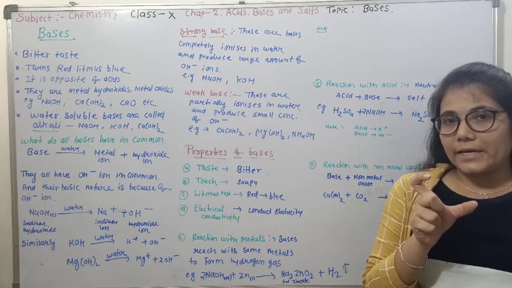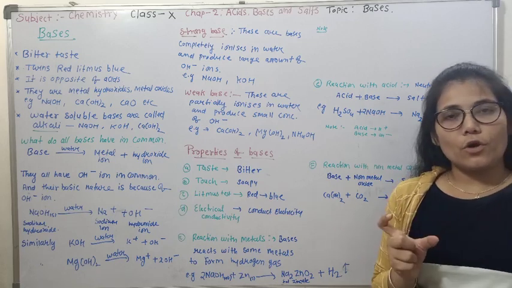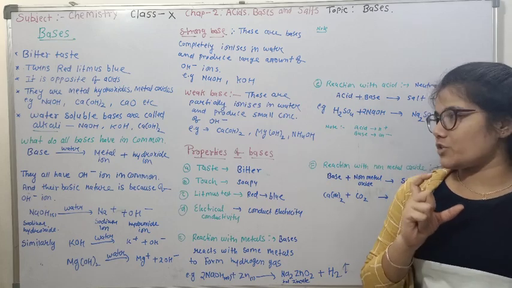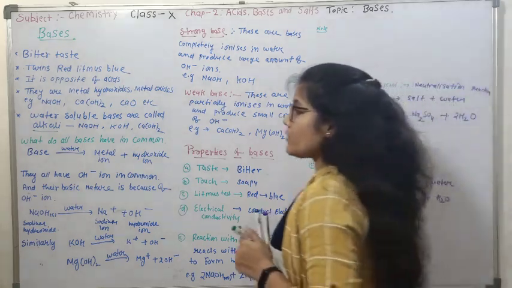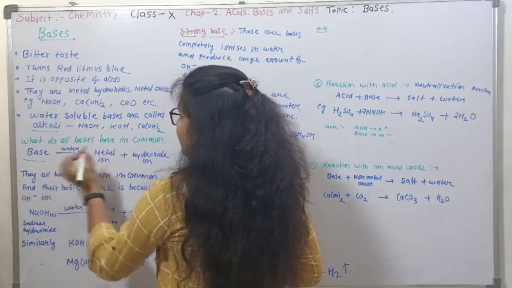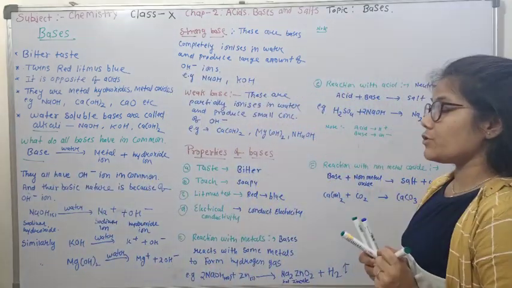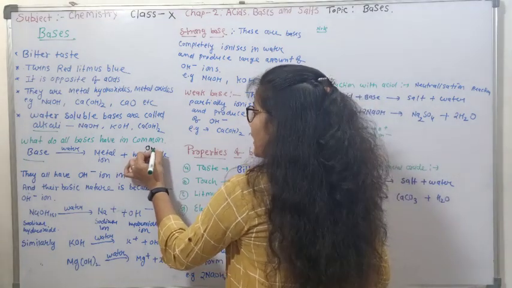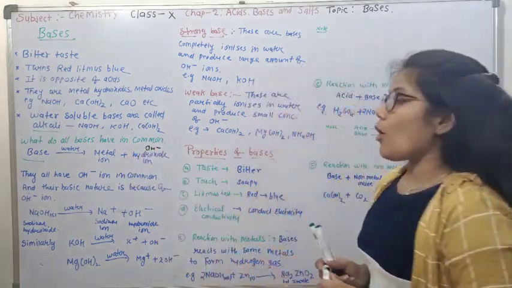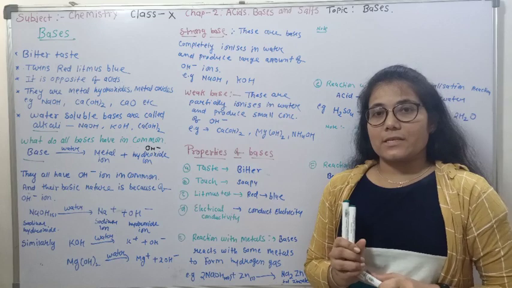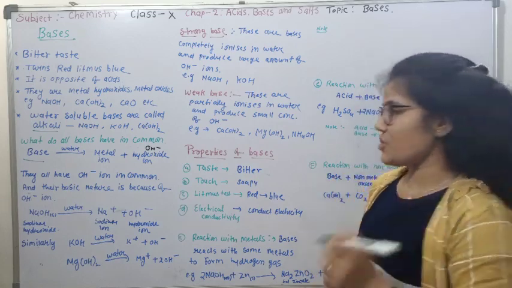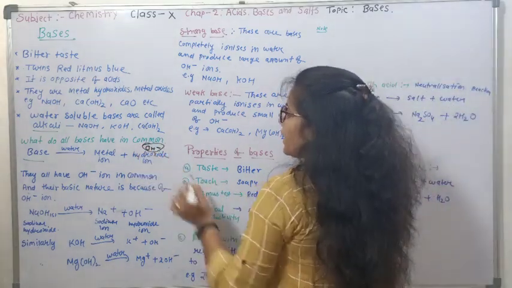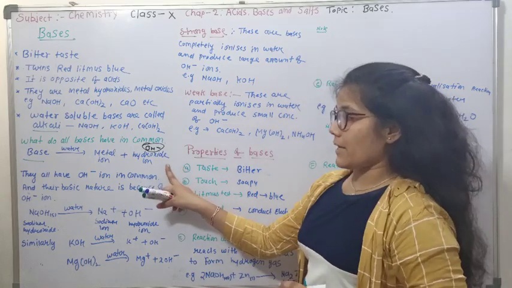When we dissolve a base in water, it produces OH minus ion. So whenever a base is dissolved in water, it produces hydroxide ion, that is OH minus ion. The common thing in all bases is the OH minus ion, the hydroxide ion.